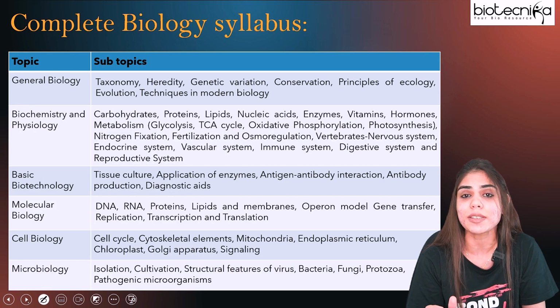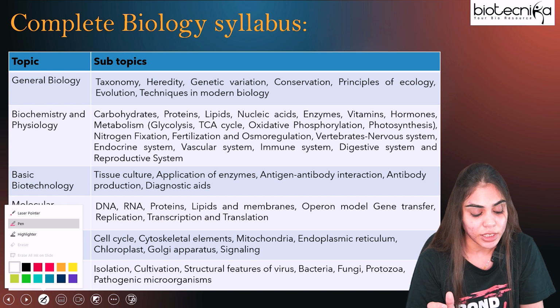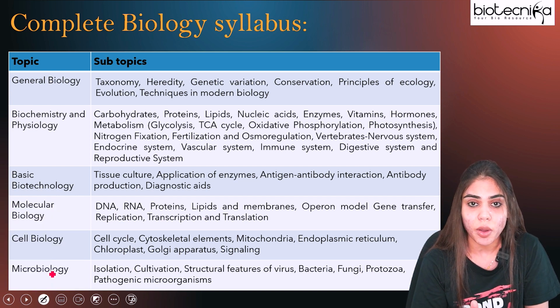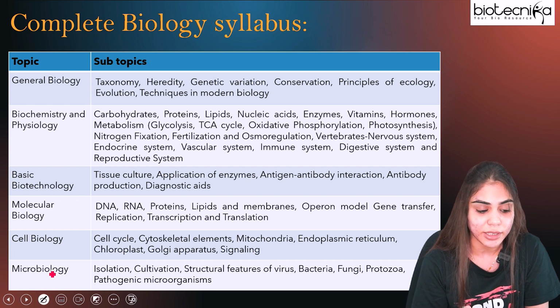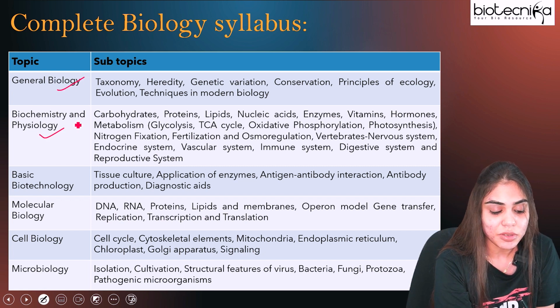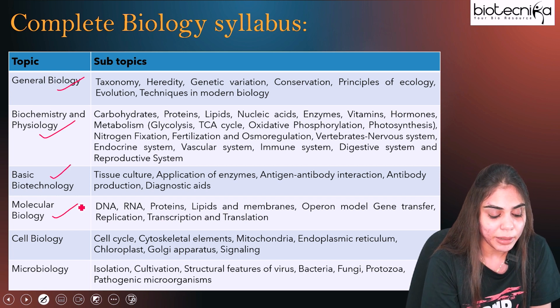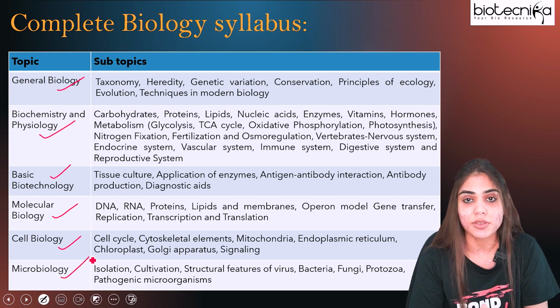So what topics are included under biology? Let's see that. Under biology, there are a total of 6 main subjects: general biology, biochemistry along with human physiology, basic biotechnology, molecular biology, cell biology, as well as microbiology.